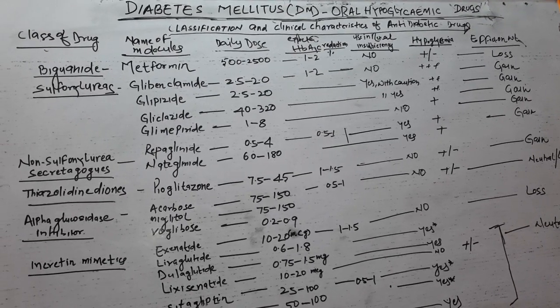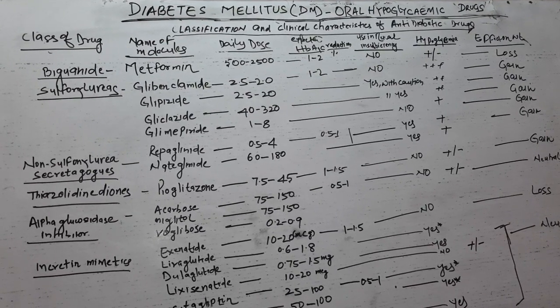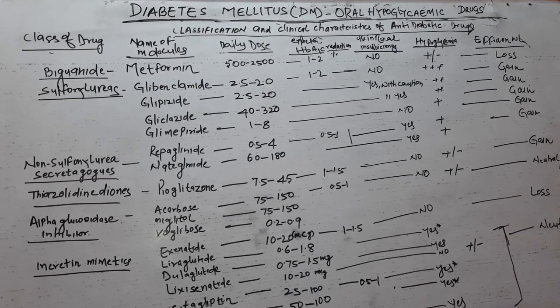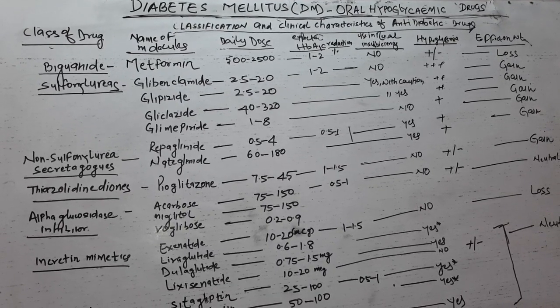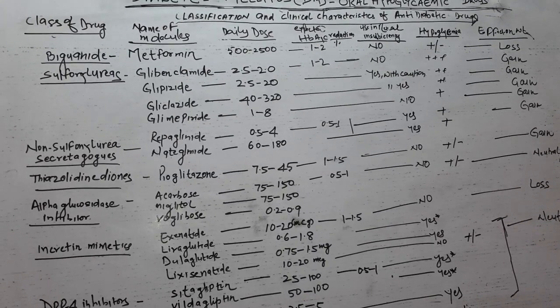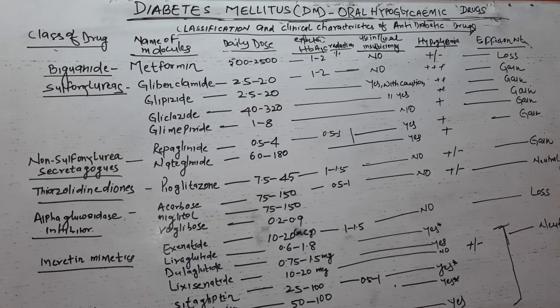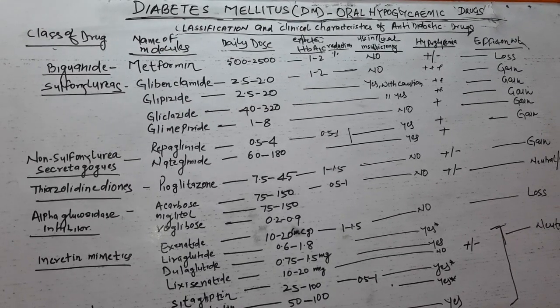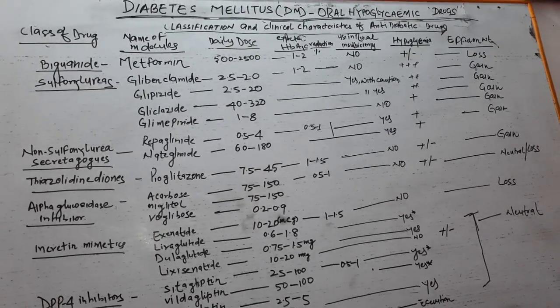Individuals with hepatic and renal dysfunction are more prone to sulfonylurea-induced hypoglycemia, so it should not be used in patients with hepatic and renal dysfunction. Sometimes it may also cause an allergic reaction that can lead to Stevens-Johnson syndrome. Some gastrointestinal side effects are also there.